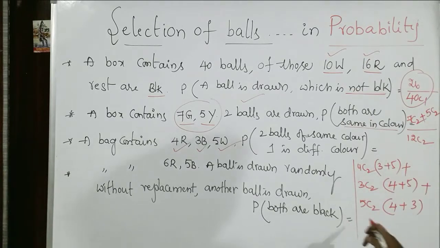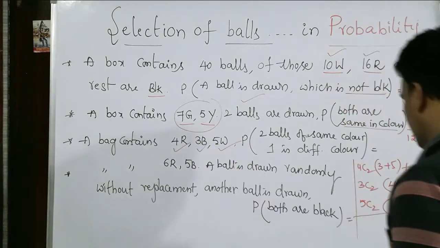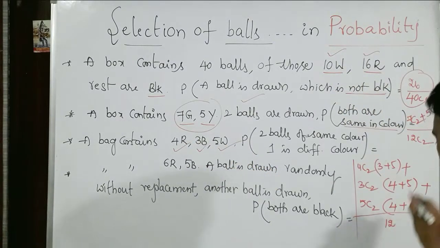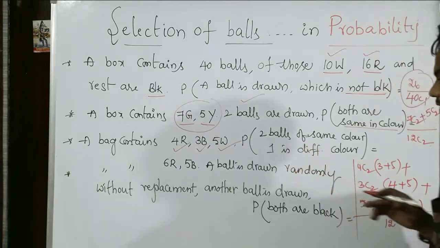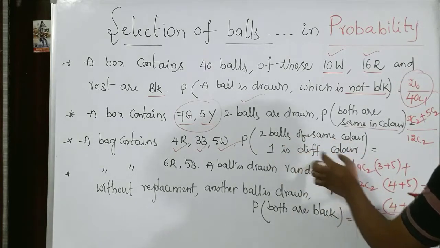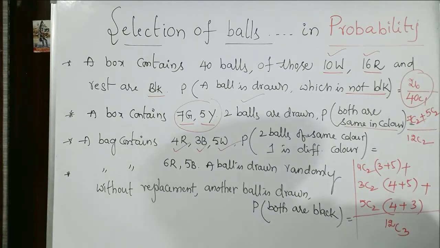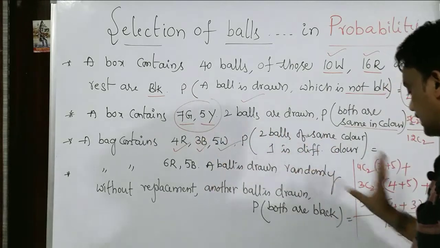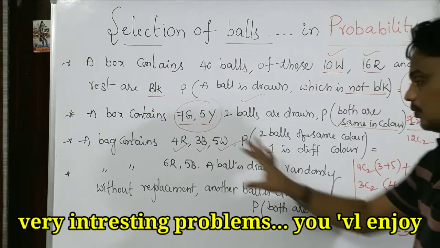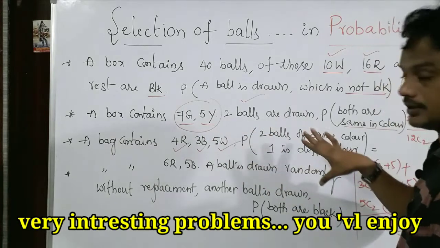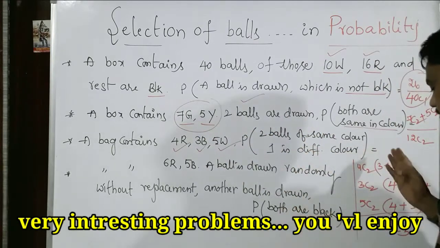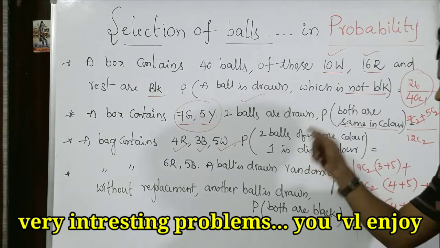These are the favorable chances out of how many in total? Out of 12 balls, 3 balls are selected, 2 of the same color and one different. So favorable chances are 4C2 times 3 plus 5, plus 3C2 times 4 plus 5, like this. Total chances are from those 12 selecting 3 balls. So that's one different question. Read the question clearly, then you will get it easily.